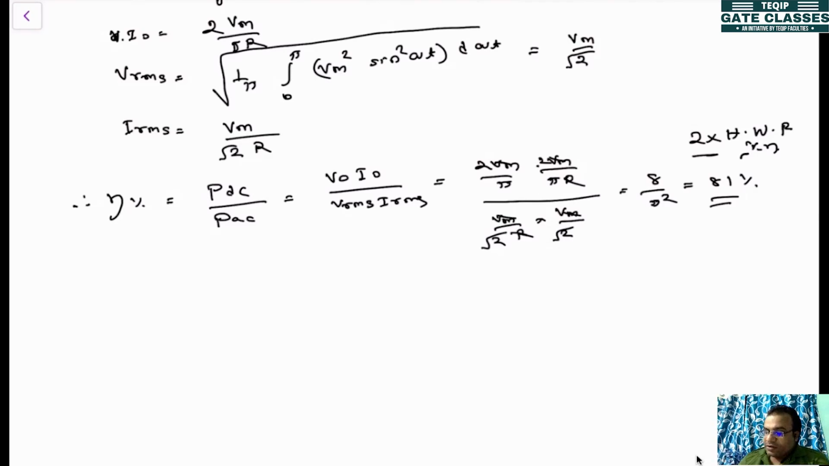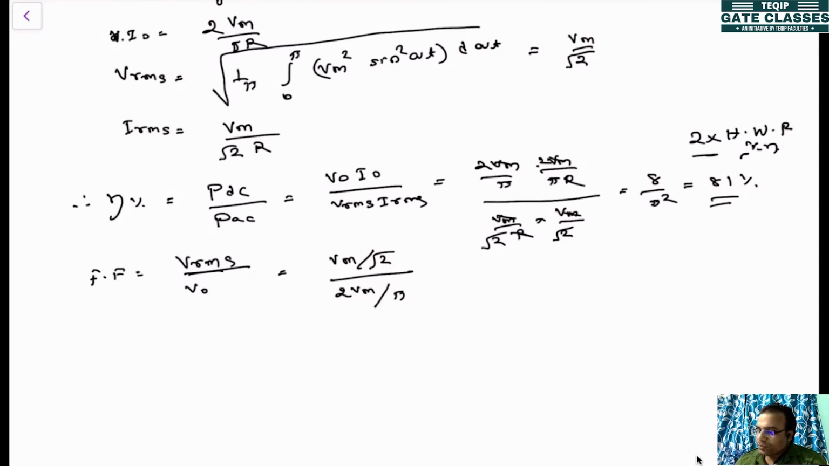Then after finding out this one, you can find out the form factor. Form factor is VRMS divided by V average. VRMS is Vm by root 2, divided by V average, which is 2 Vm divided by pi. So Vm will get cancelled. It will be pi divided by 2 root 2. If you find out this one, it will be equal to 1.11.